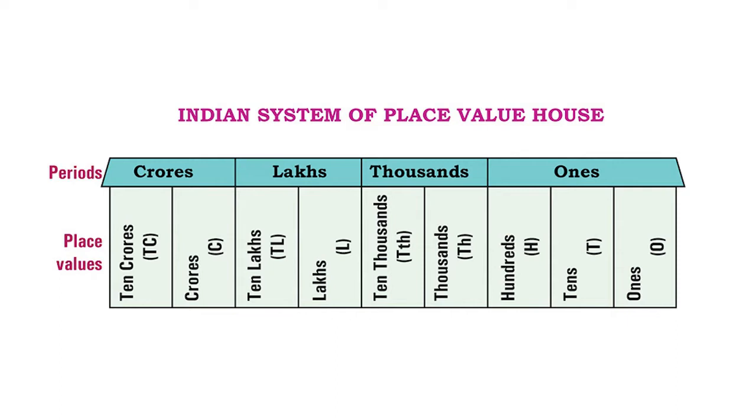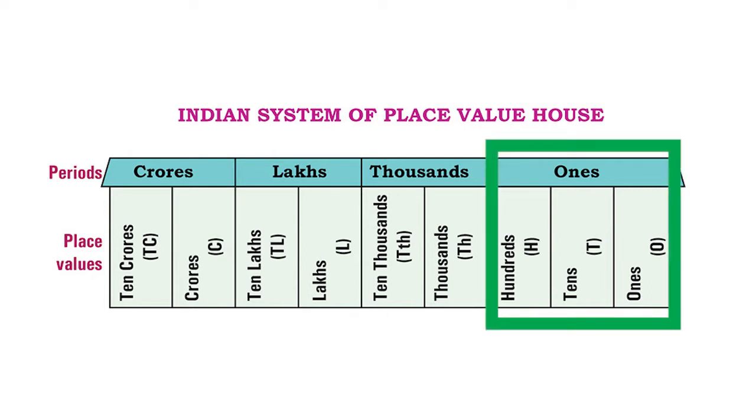Right above the place value, can you see something called as periods? So group of digits, group of place values are grouped together to form periods. So in the Indian system, we have the ones period, that is group of ones, tens and hundreds.